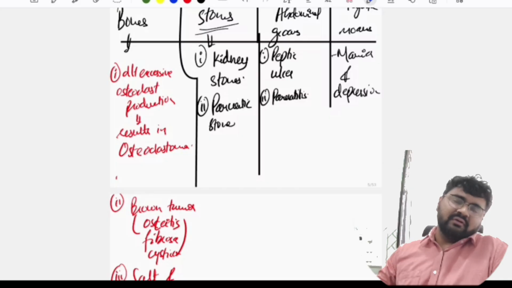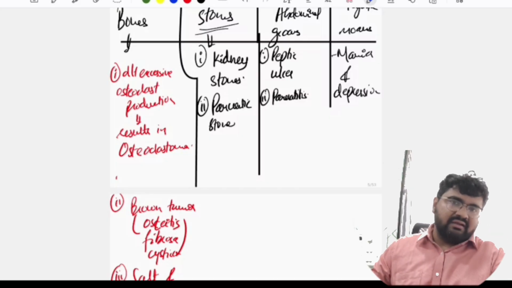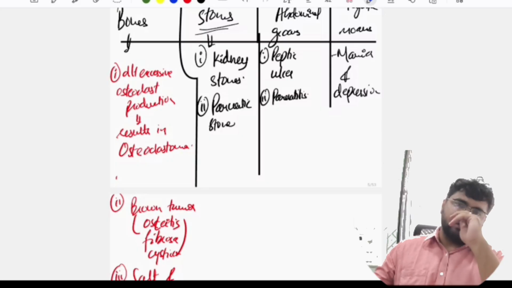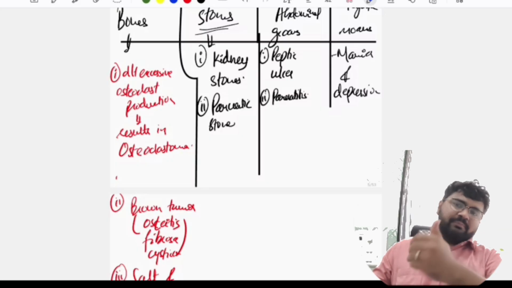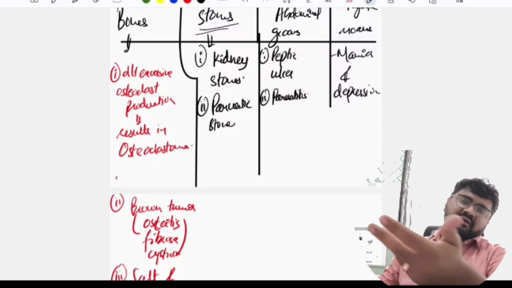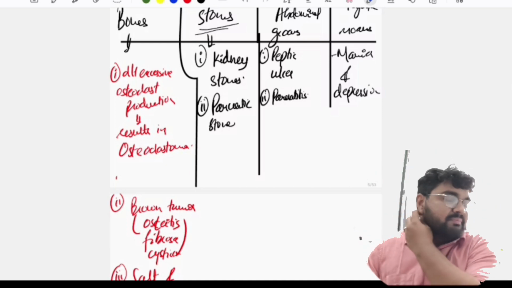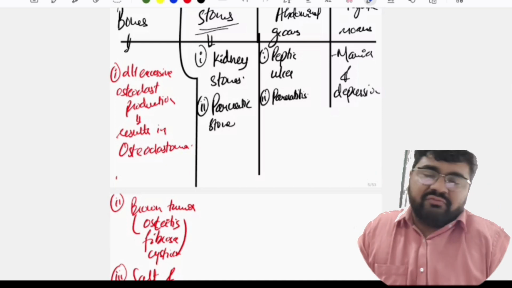The stone might trickle down into the ureter. There will be radiating kind of pain. There will be burning micturition. See, hyperparathyroidism कहाँ and stones कहाँ. Okay. बोन्स के प्रॉब्लम्स कहाँ. बोन्स में पेशेंट को इजी फ्रैक्चर हो जाएगा है ना. बोन्स विल बिकम ब्रिटल because of the excess of osteoclast.